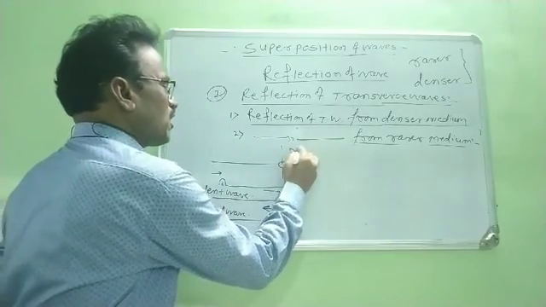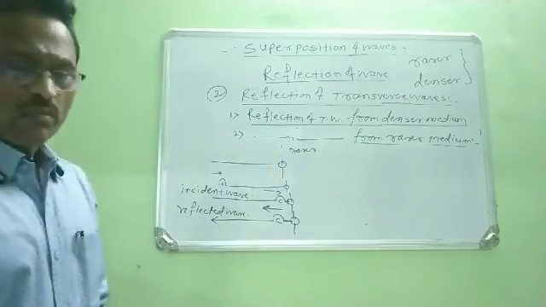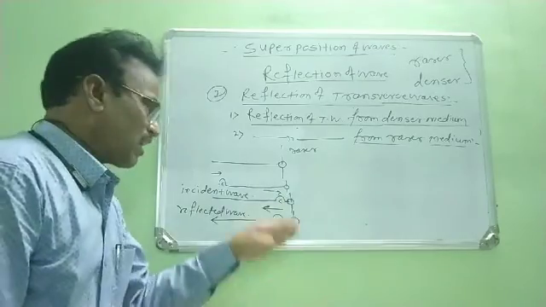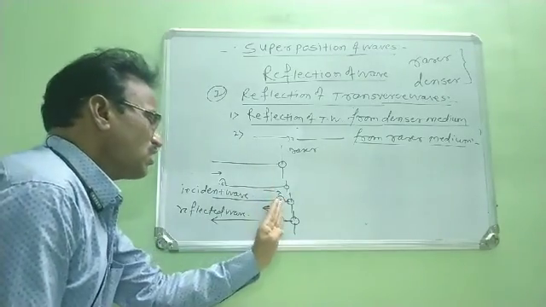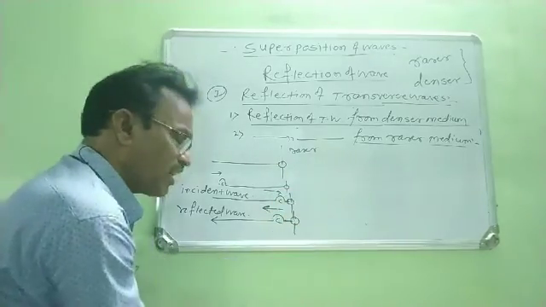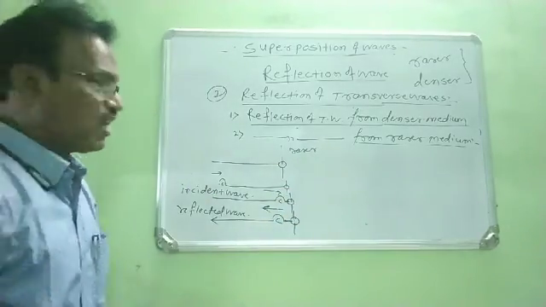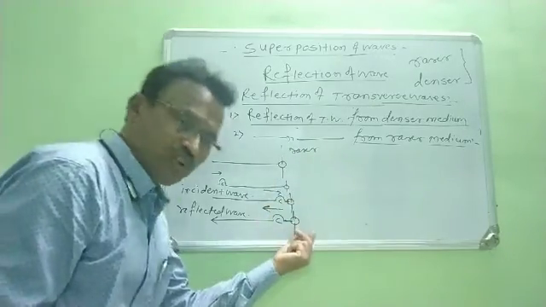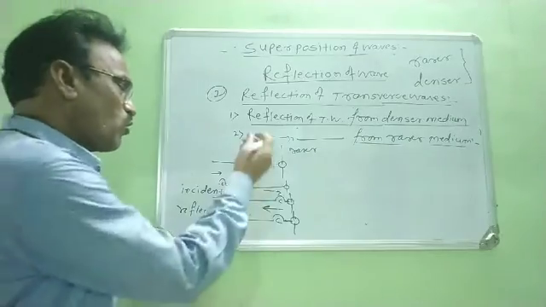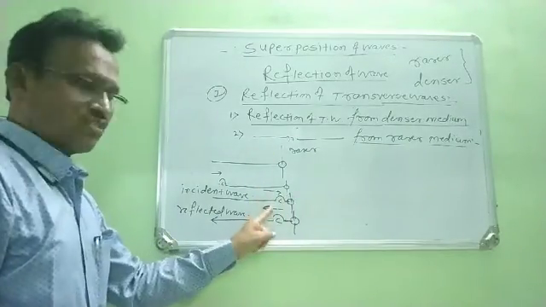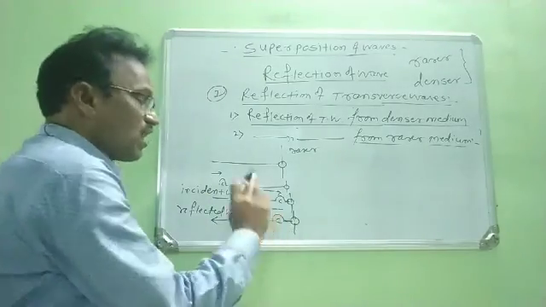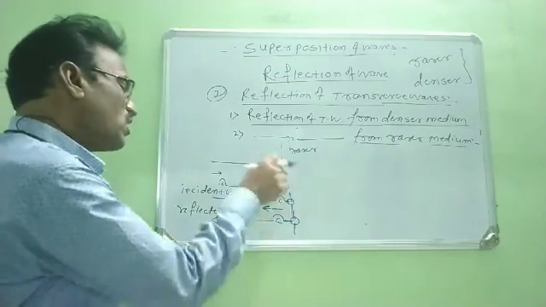the rarer medium, at that time when it is incident on this rarer medium, sufficient energy is provided by this crest, and due to the sufficient energy, the ring can easily move vertically in the upward direction. Therefore, according to Newton's third law of motion, action and reaction are equal and opposite. Therefore, no reaction is produced by this ring on this crest. Therefore, the ring can easily move vertically upward.